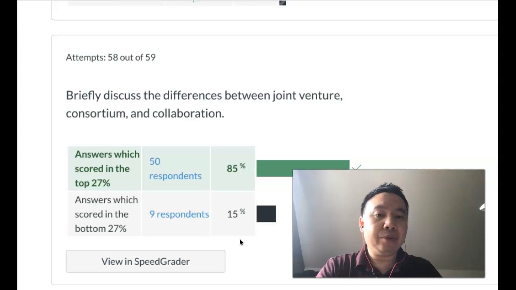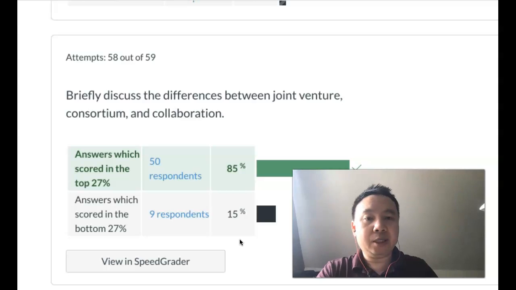Collaboration is merely a strategic partnership between two organizations. A lot of times, these organizations come from different industries, so they collaborate and try to benefit from each other. That is a collaboration.